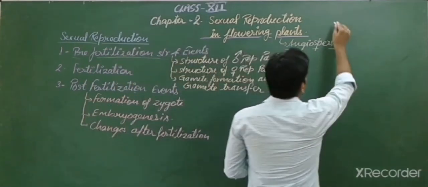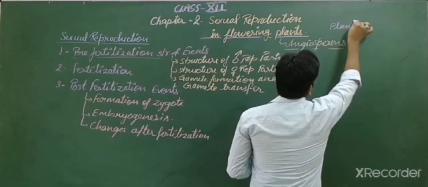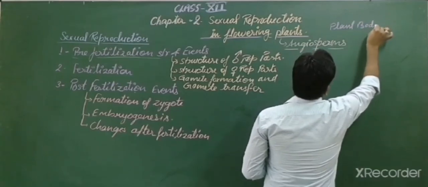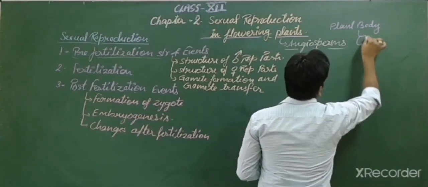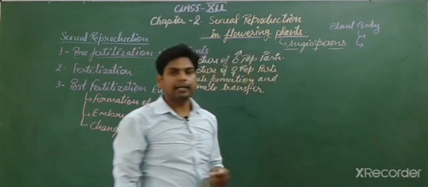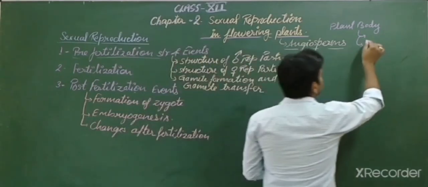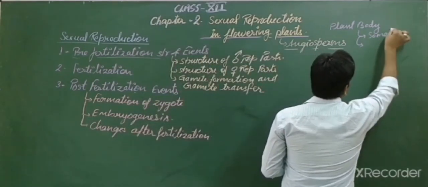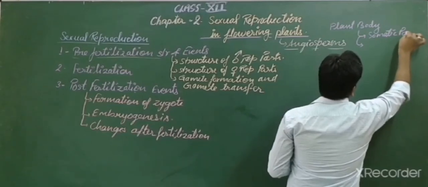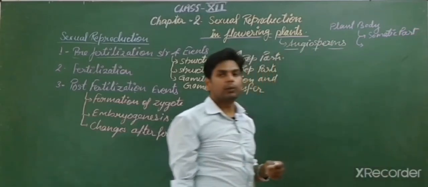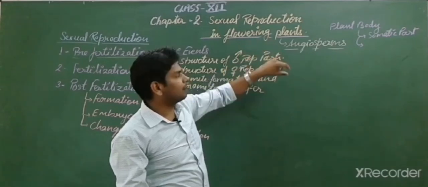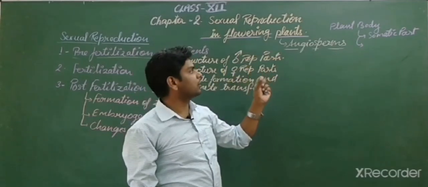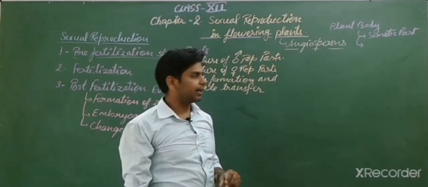You know, the plant body has 2 parts. What are these parts? The first part is the somatic part of the body. Except for the reproductive part, all the parts of the plant body are known as the somatic part.